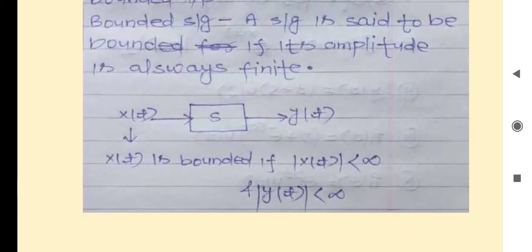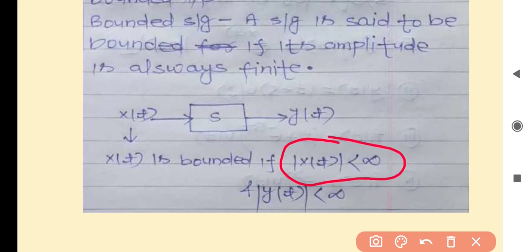Then x(t) is bounded if the modulus, meaning the amplitude of x(t), is less than infinity, meaning it remains finite always, and the amplitude of y(t) remains finite always, then the system is stable.